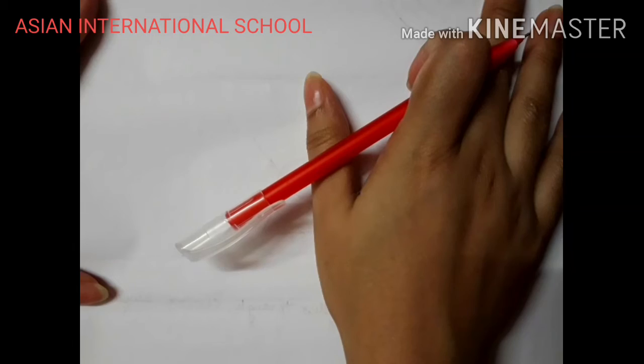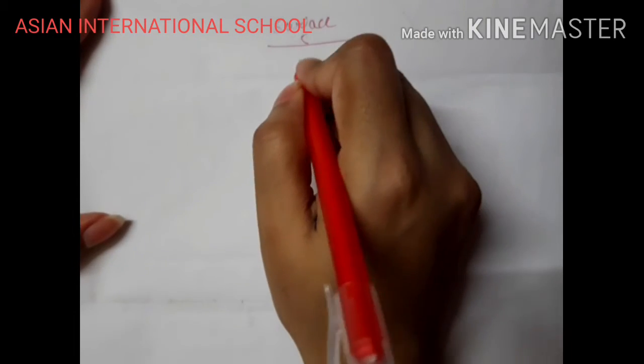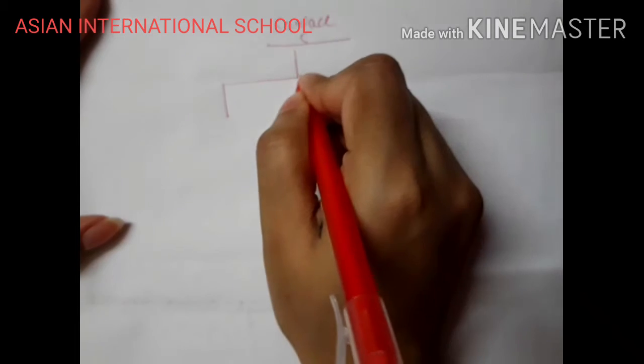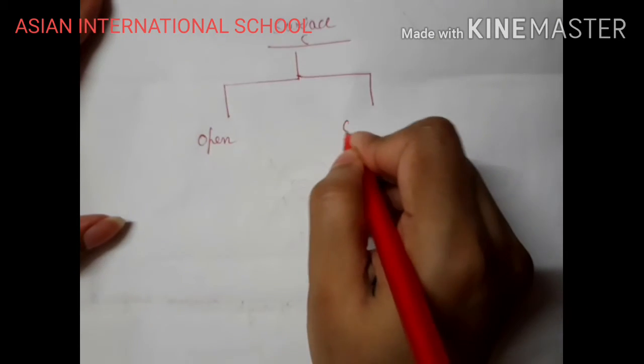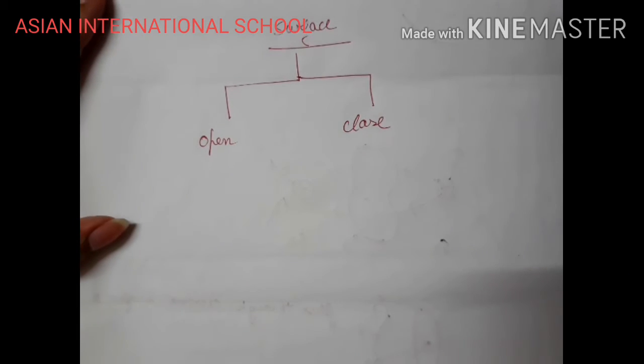Now the surface which we will be taking for calculating electric flux is not necessarily a two-dimensional surface. The surface we take can be of two types. It can be either an open surface or a closed surface, right?